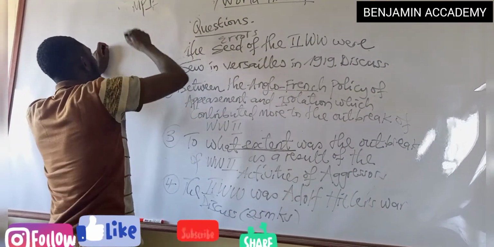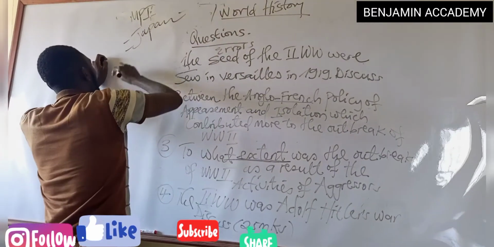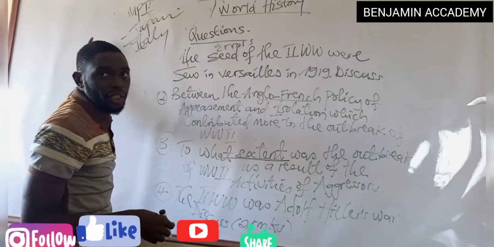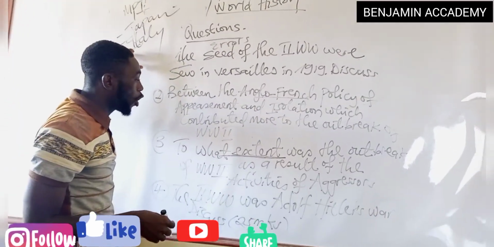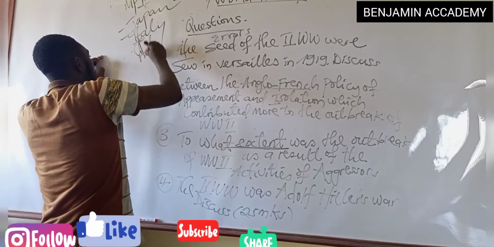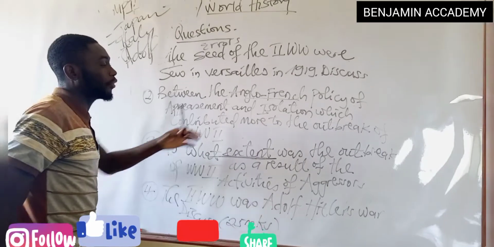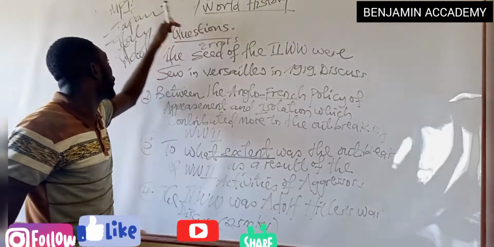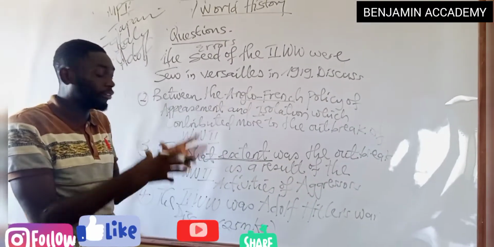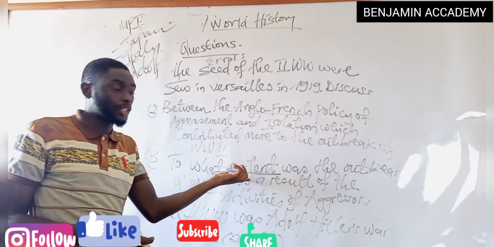You look at the aggressiveness of Japan, how Japanese aggressiveness led to the outbreak of the Second World War. You look at how the aggressiveness of Italy under Benito Mussolini led to the outbreak of the Second World War. You look at the aggressiveness of Hitler of Germany, how their aggressive tendencies led to the outbreak of the Second World War. We have already examined the role of the aggressors when we were looking at the causes for the outbreak of the Second World War.